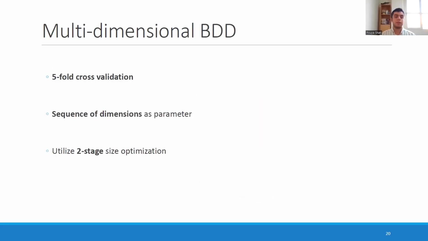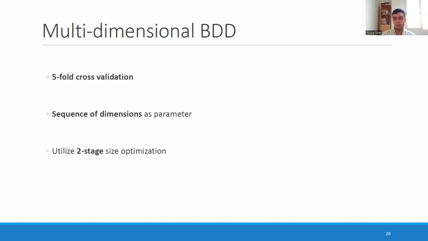Now, on to the third set of experiments that I wanted to discuss, and these ones are focused on MDBDDs. We are again doing five-fold cross-validation because we want to study testing accuracy, and we have a parameter which is the sequence of dimensions, because the framework of MDBDDs is flexible, and you can have for the first level multi-dimensional splits of dimension 2. The second level can be 3, and the third level can be 1. It can be completely variable. And here we consider 2, and this is why it's a parameter, because there's no best way of doing it. It might be different for different solutions.